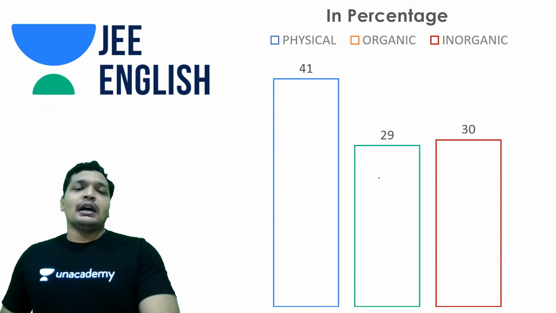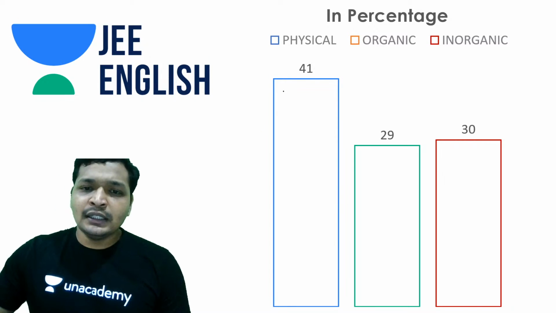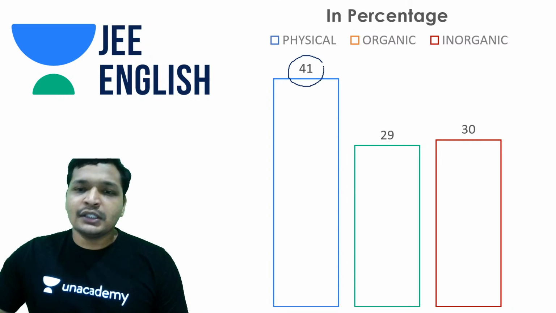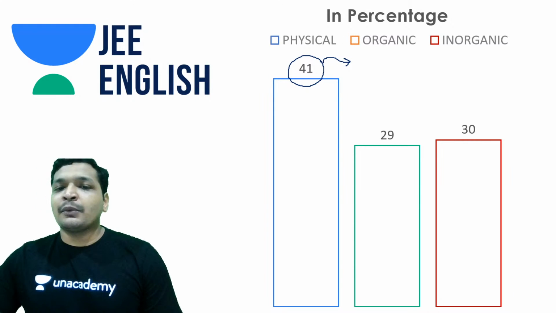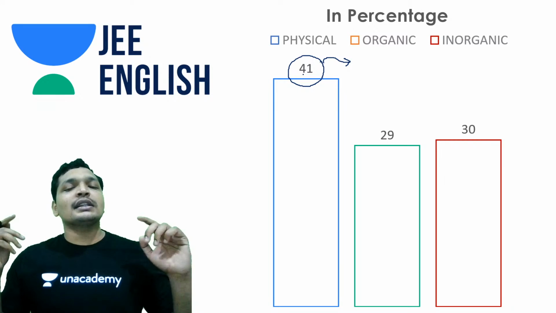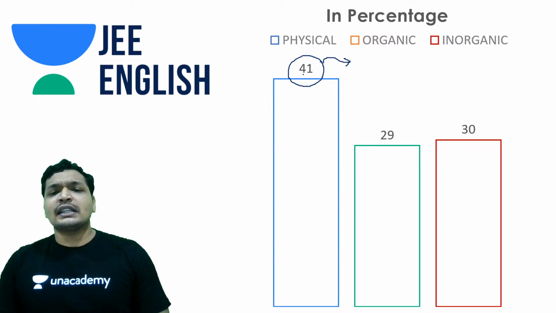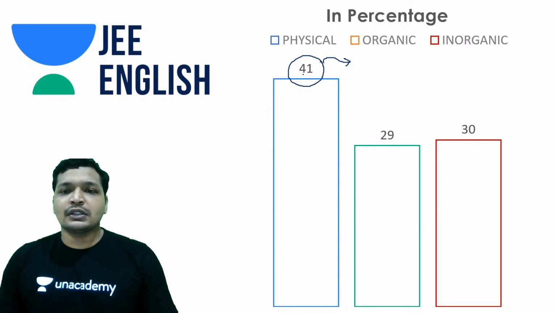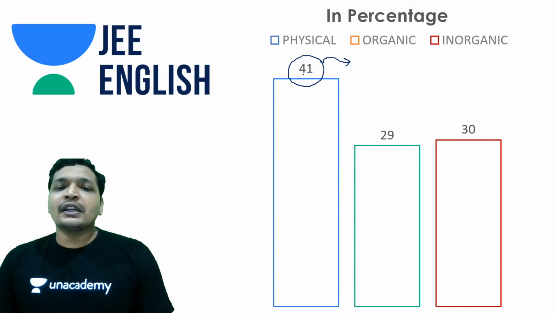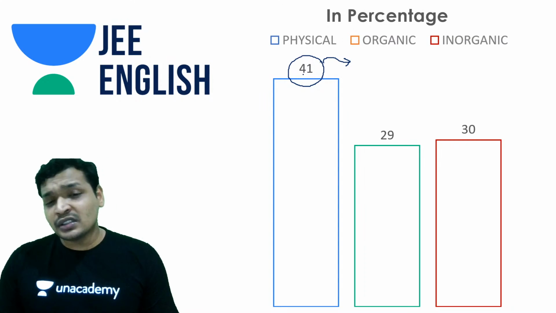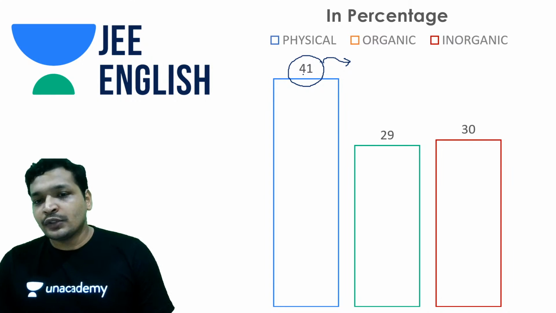And that being said, guys, chemistry as usual was a very balanced paper. But yes, more questions were from physical. The reason might be integer type questions, and also the majority of the questions were from class level. So that's about the physical. Physical was asked well, and whenever physical is asked really well, students score really well. Because physical generally is considered to be the easiest part among all of them, because in organic you have to understand the concepts, in inorganic you have to remember a lot of things. So that way, physical is the easiest thing. Sometimes you can solve the problem using expressions, using basic concepts, but that is not true in organic though.